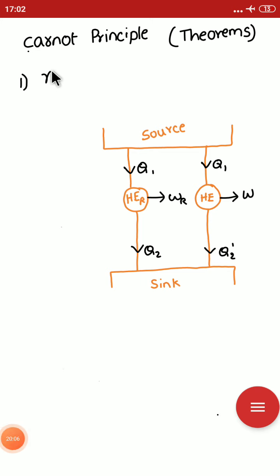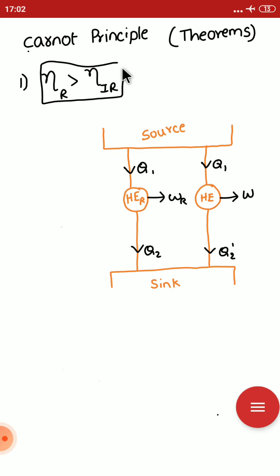Our aim is to show that a reversible heat engine has more efficiency than any other heat engine. For this, let us consider a non-reversible heat engine getting more efficiency than the reversible one. This we are considering and proceeding.